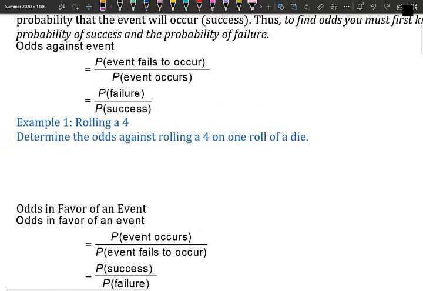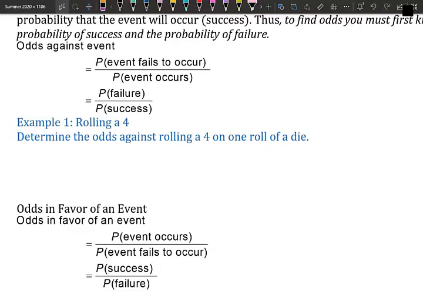So we want to determine the odds against rolling a 4 on a roll of a die. If we break this down in this example, we want to know the odds against. So odds against, that's the probability of not rolling a 4 over the probability of rolling a 4.